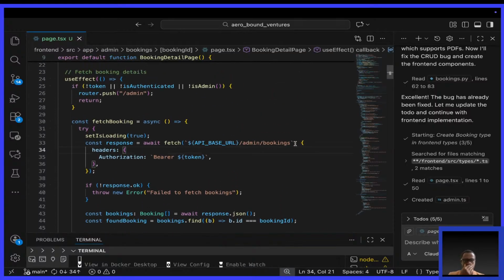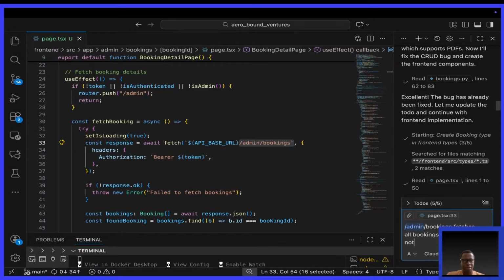It fetches all bookings for an admin, not a booking detail.